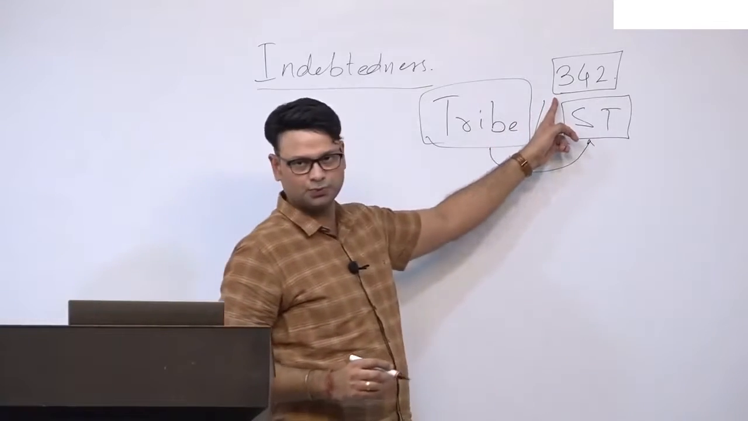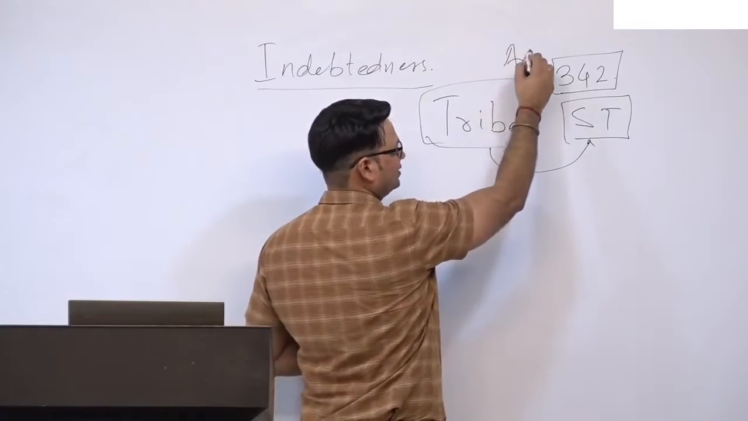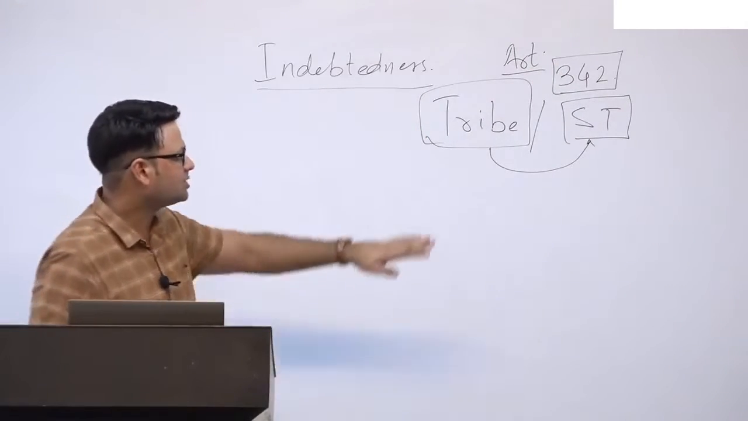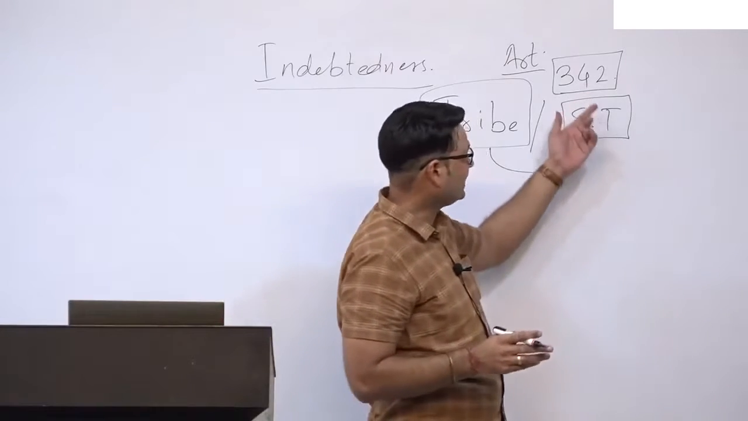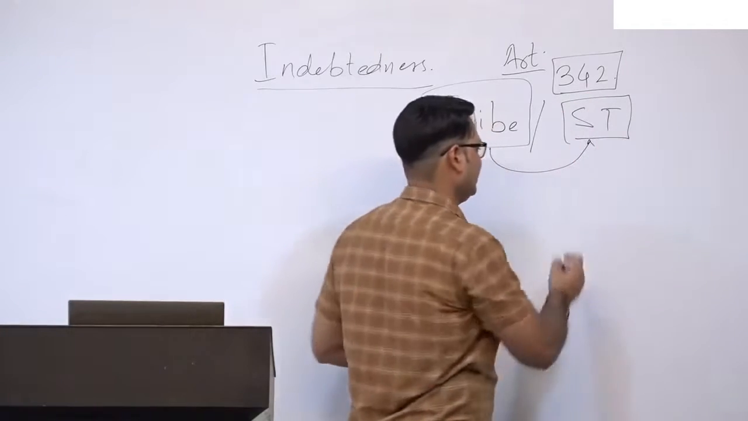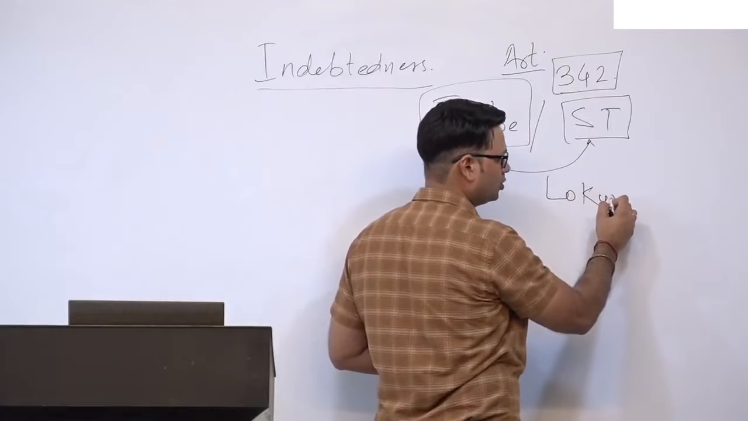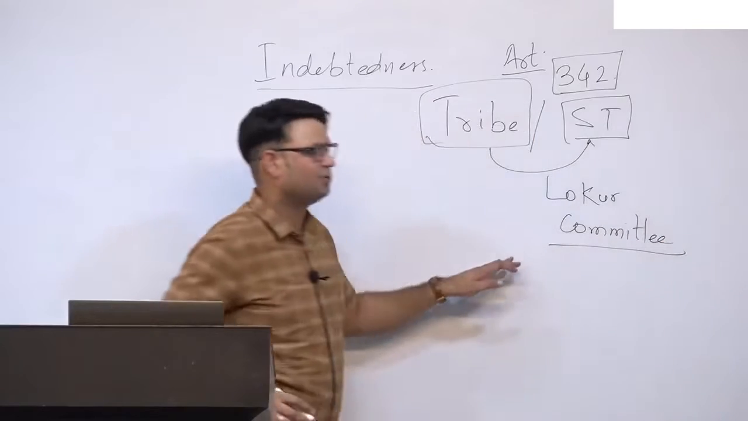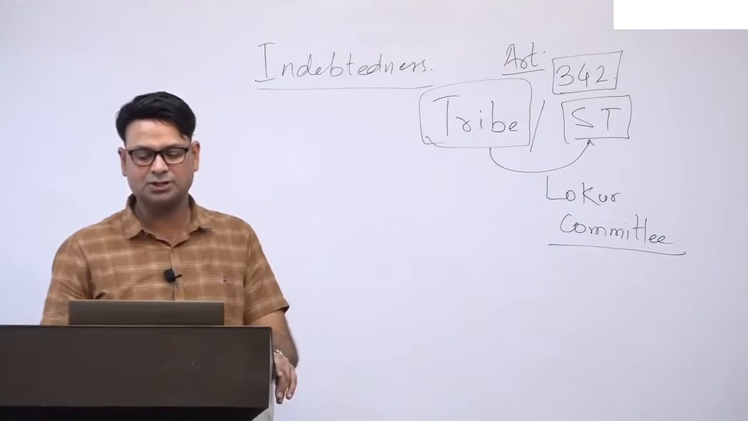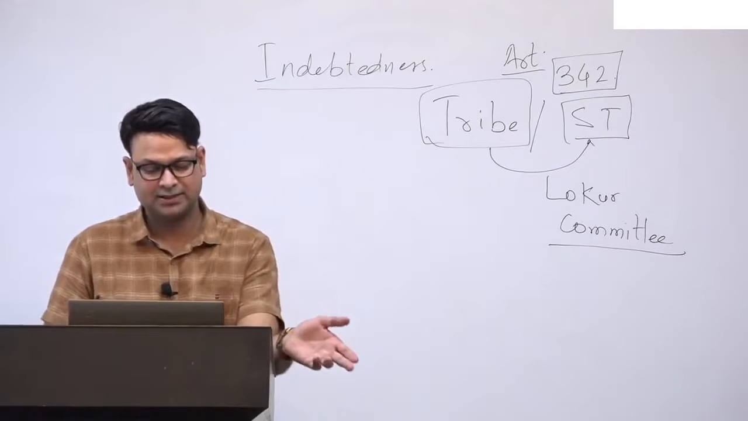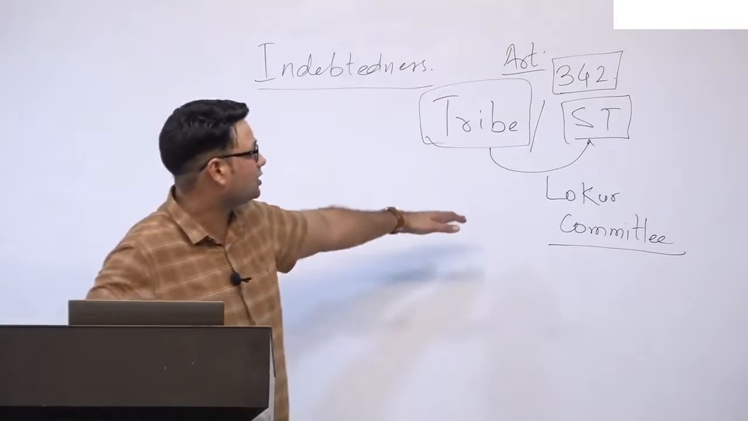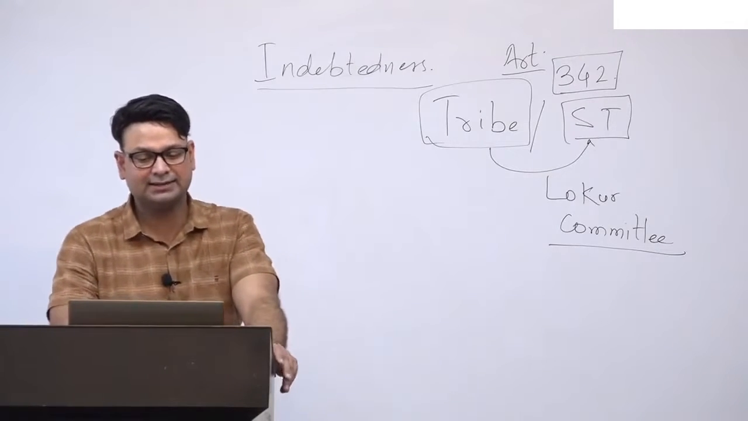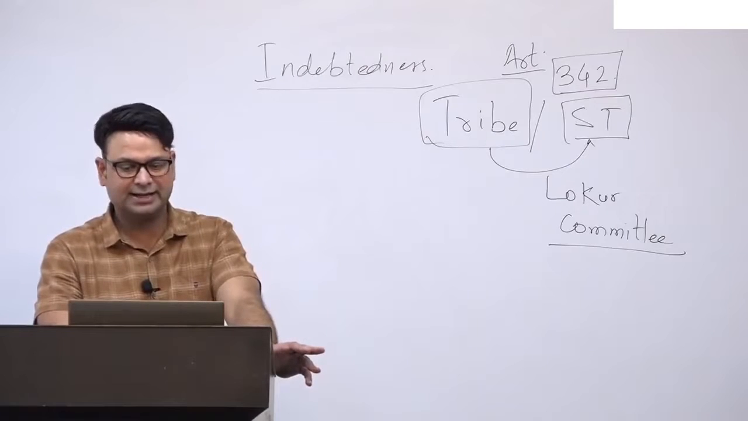Article 342 says that the President can include certain groups on the basis of certain criteria, and those criteria were mentioned by the Lokur committee. Before the Lokur committee, many committees and commissions gave some criteria on the basis of which we define what a tribe is. What a scheduled tribe is, not tribe, we will talk about separately. So what the tribe is, and then I will move on to the scheduled tribe.